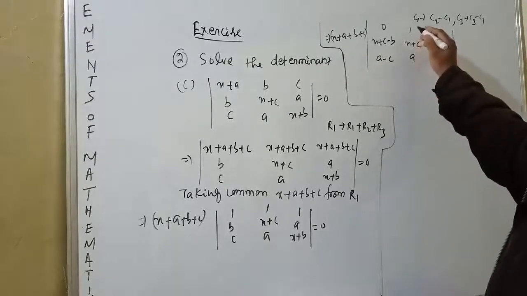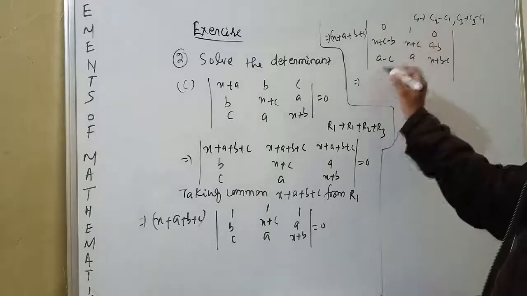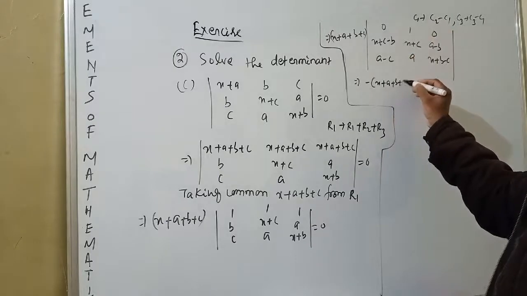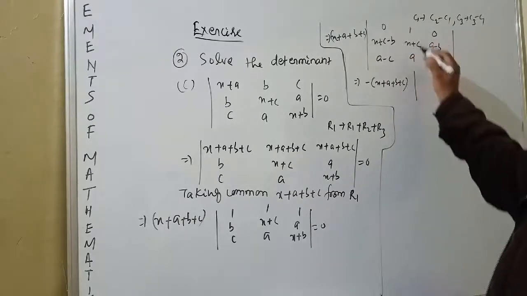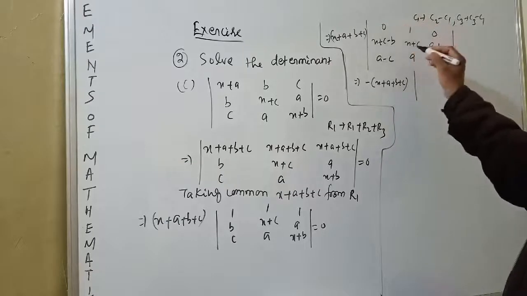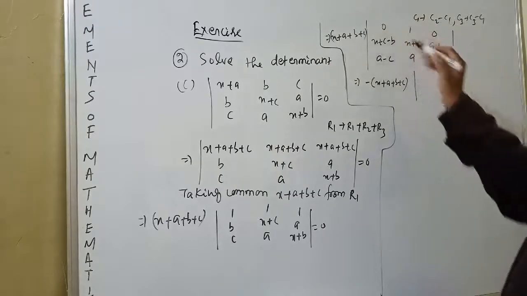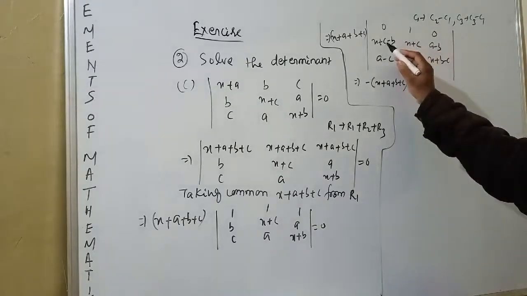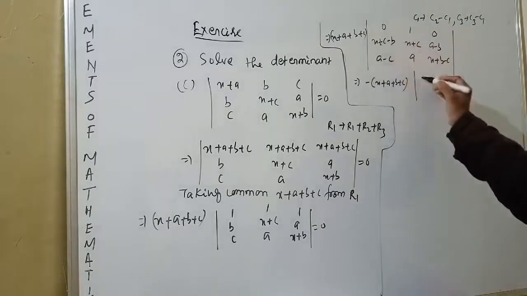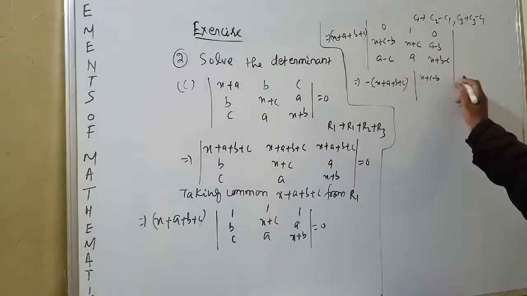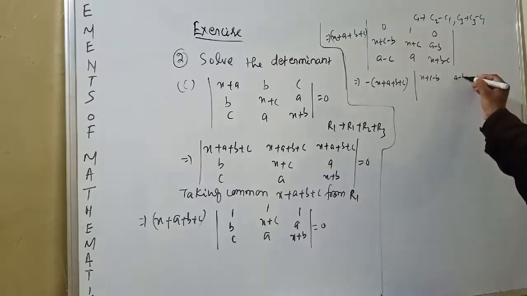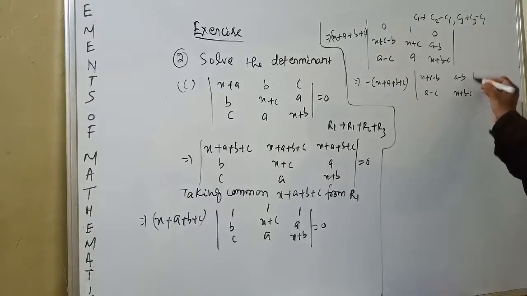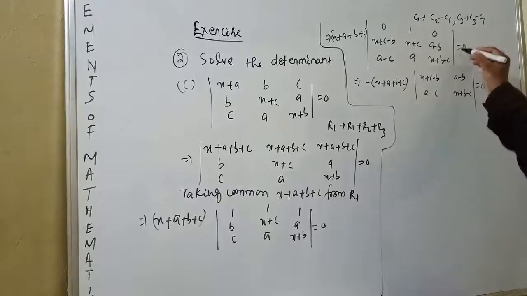This is minus position, that means minus x plus a plus b plus c. This is the row where two zeros are there, so we have to choose x plus c minus b, a minus b, a minus c, x plus b minus c is equal to 0, right?